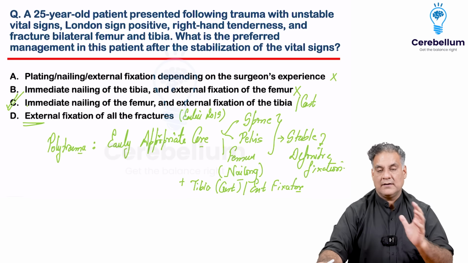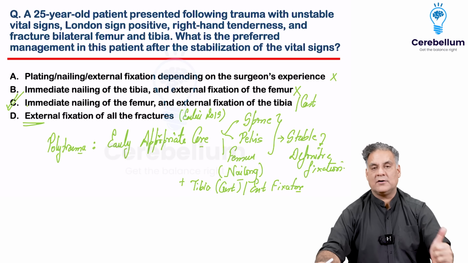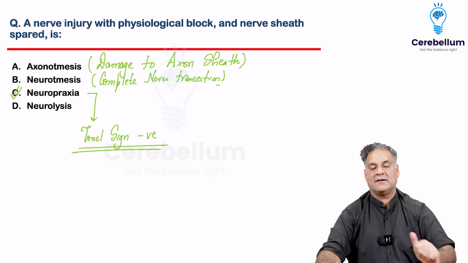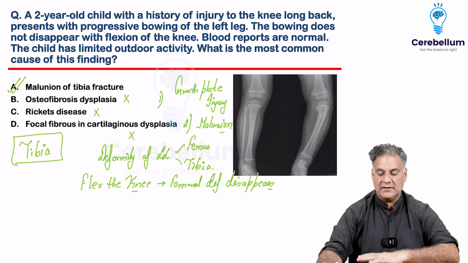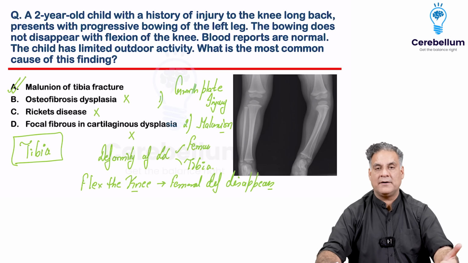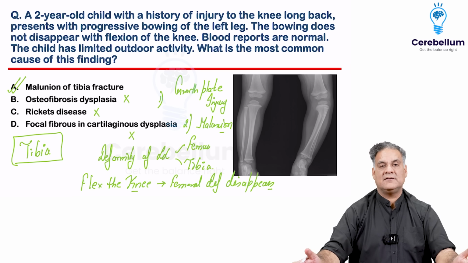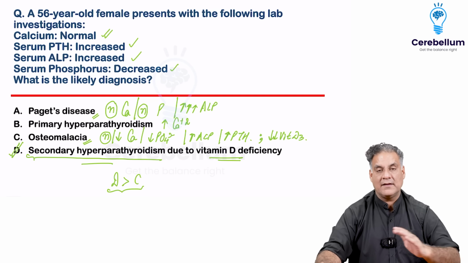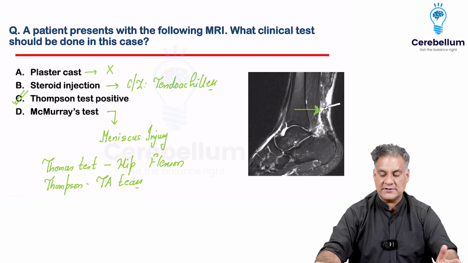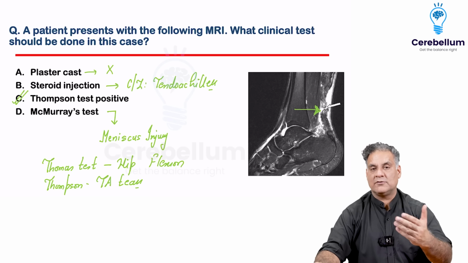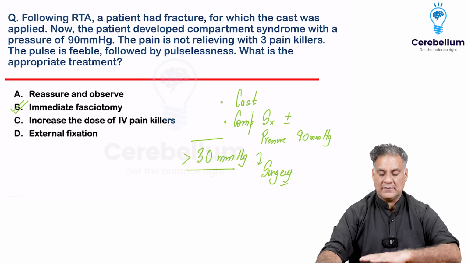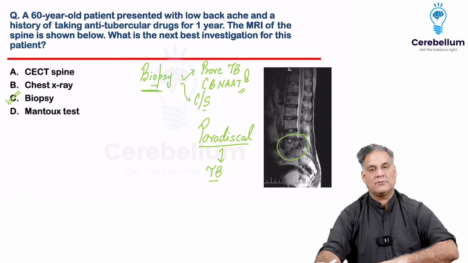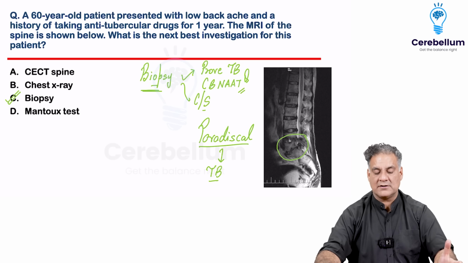Let's have a look at this question. This was definitely new, not covered in hyperrevision, right? I agree. Now, this question is absolutely covered everywhere in orthopedics. This question again is something where you have to apply your brain, not directly covered, but malunions are going to have gradual deformities, so you can rule them out and reach the answer. This question was absolutely covered in hyperrevision. This question, Thompson test positive for tendoachilles tear, covered in hyperrevision. This question again, compartment syndrome, when in doubt, do fasciotomy, absolutely covered. And this question, when you have tuberculosis, is a repeat question, absolutely covered.